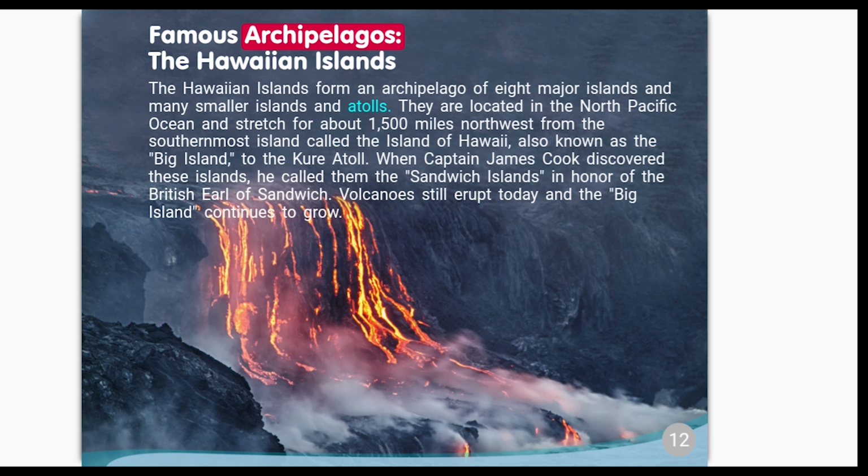Famous archipelagos. The Hawaiian Islands. The Hawaiian Islands form an archipelago of 8 major islands and many smaller islands and atolls. They are located in the North Pacific Ocean and stretch for about 1,500 miles northwest from the southernmost island called the Island of Hawaii, also known as the Big Island, to the Kure Atoll.